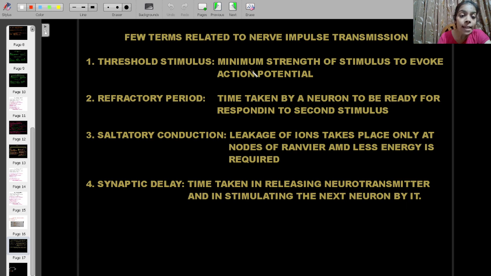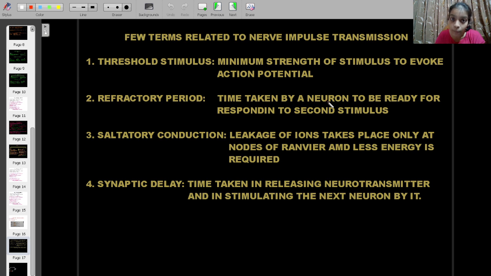Okay. Now refractory period, which means a certain part of the nerve fiber is depolarized. Now that will involve release of neurotransmitter. Now when it is depolarized, it is not ready to receive another stimulus and respond to it. It needs a time.